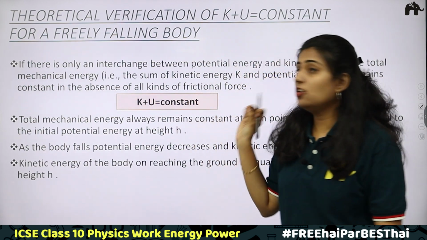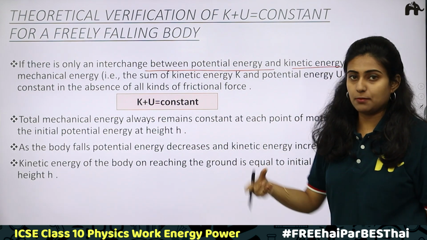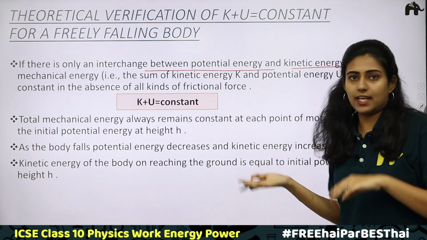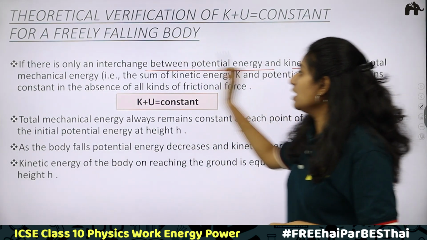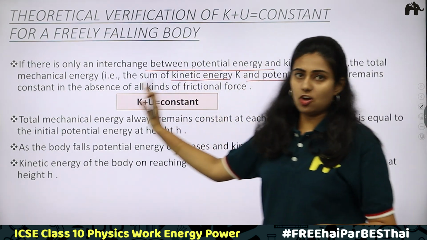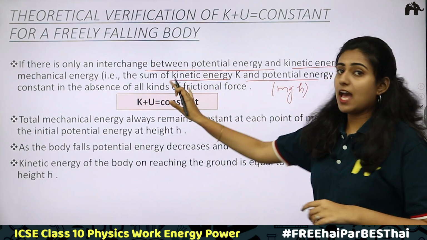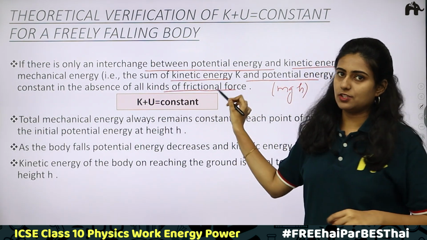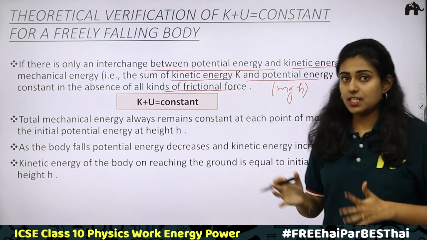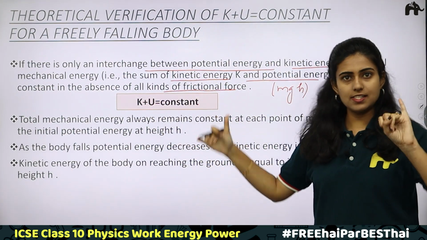First one: if there is only an interchange between potential energy and kinetic energy, as in the previous example of the freely falling ball, there is a complete change of potential energy into kinetic energy. In those cases, the total mechanical energy, that is the sum of potential and kinetic energy, remains a constant. We are getting a constant value. What was it? mgh, in the absence of all kinds of frictional forces. Remember this point: if all the frictional forces, air resistance, etc. are absent, then the sum of potential and kinetic energy will always be a constant. This is the first point.